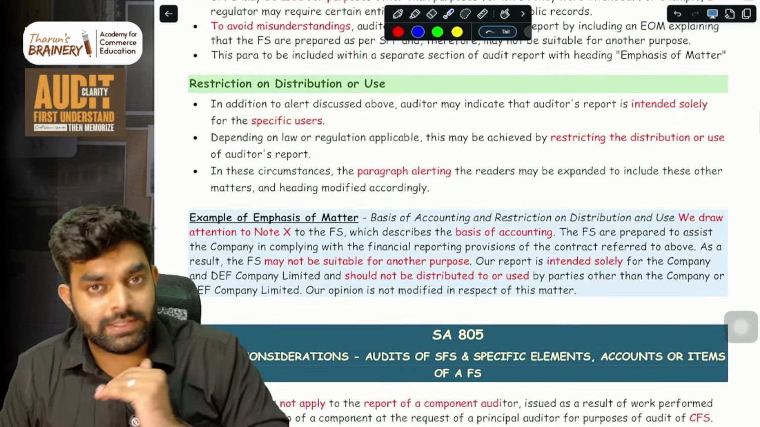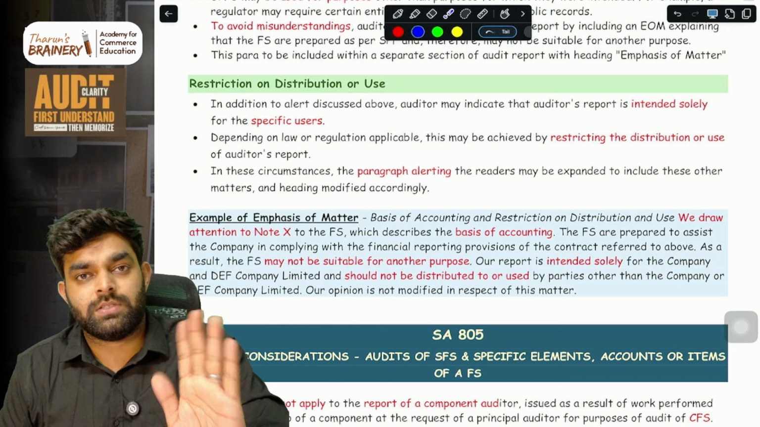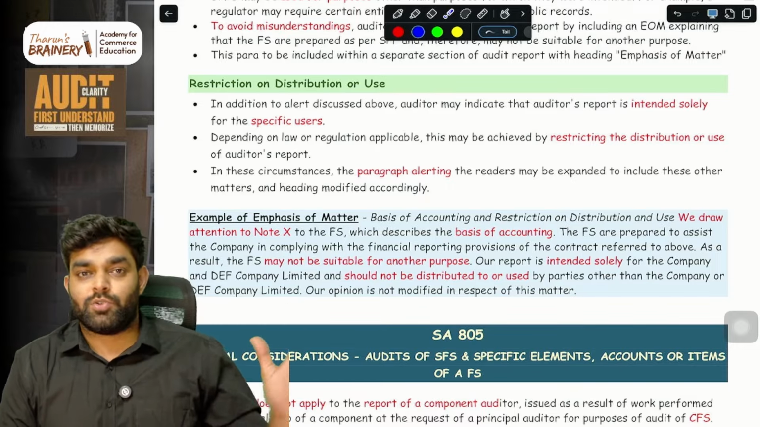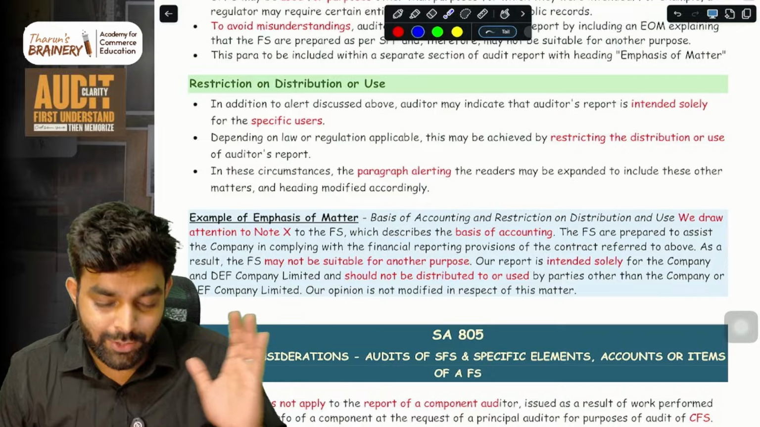So this is what SA 805 is all about. Special purpose financial statements and its audit considerations. Hope you got good clarity on this, and notes is also available.